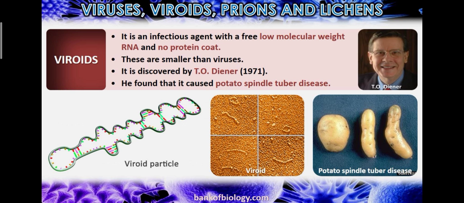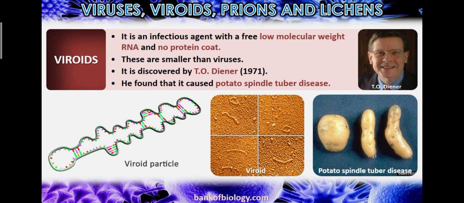Now viroids. It is an infectious agent with a free low molecular weight RNA and no protein coat. It is the infectious agent. Their molecular weight is very low, low weight RNA, and they do not have a protein coat, which is called capsid, which is present in virus. But in viroids this protein coat is not present. These are smaller than viruses.